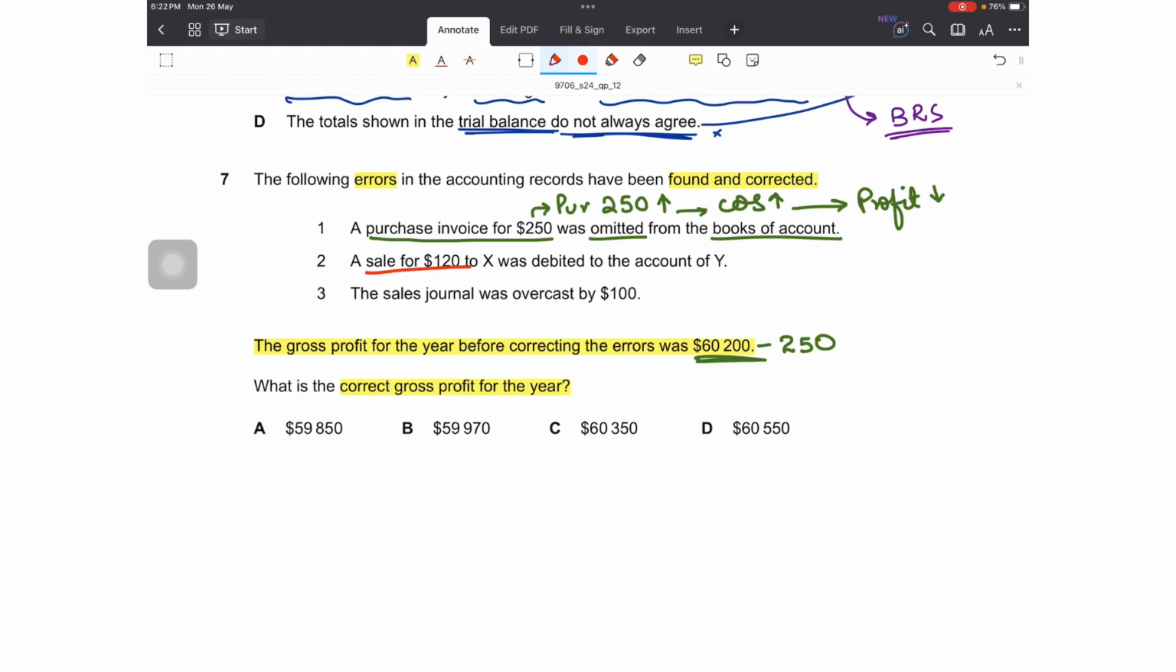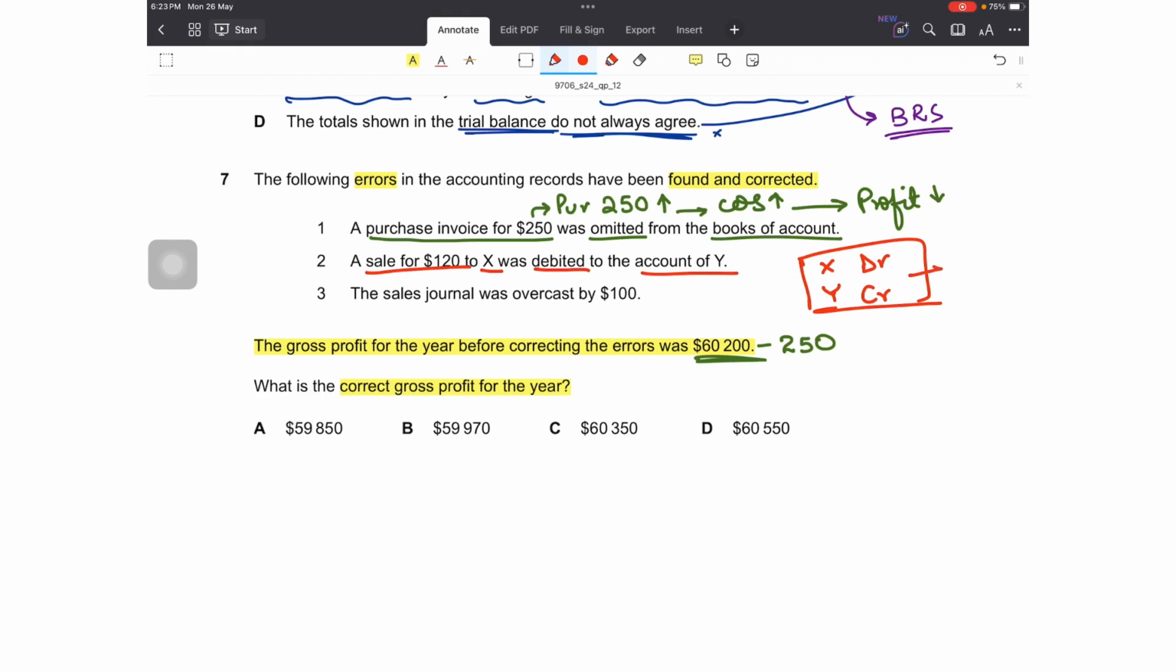Number 2 is a sale for 120 to X was debited to the account of Y. So sales should be credited. Sales are being correctly credited. And instead of debiting X, the business has debited Y. So how would this error be corrected? Y will be credited and X will be debited, as this should have been done, right? This is an example of error of commission. Now, should this error affect the gross profit figure?